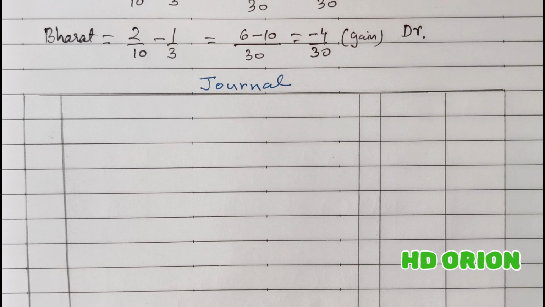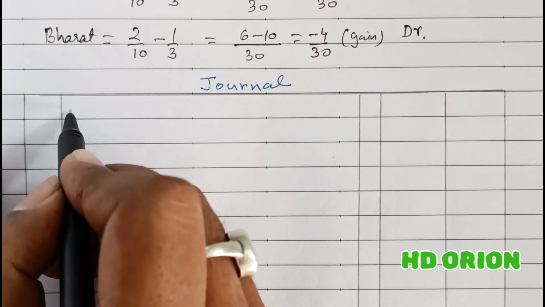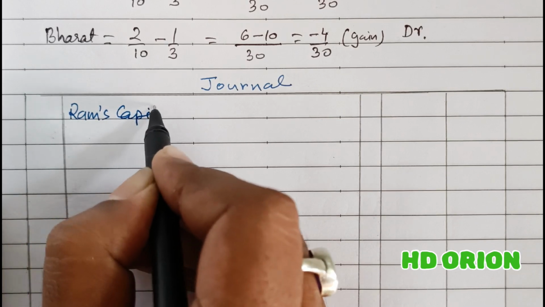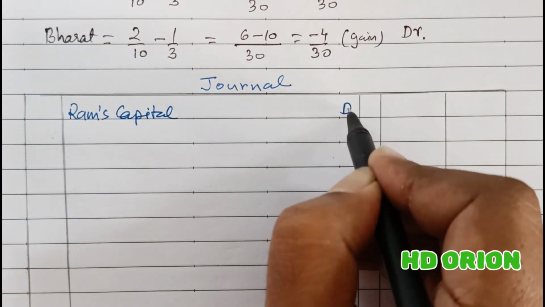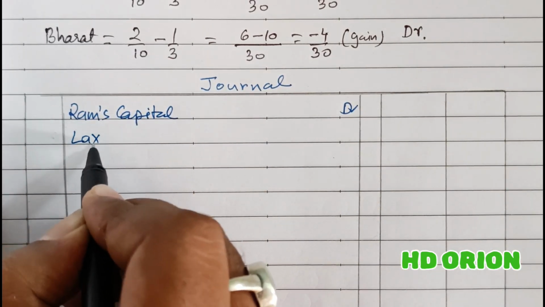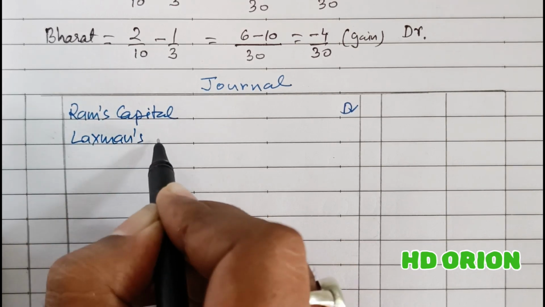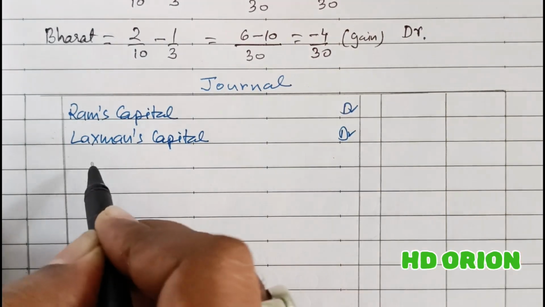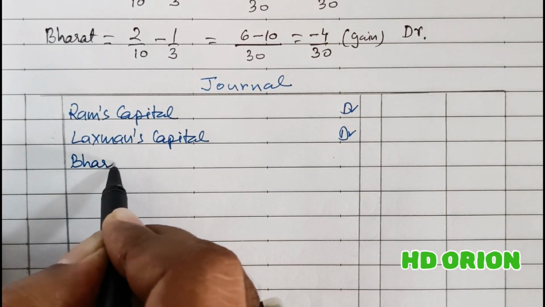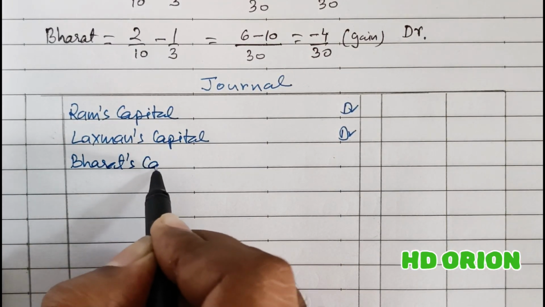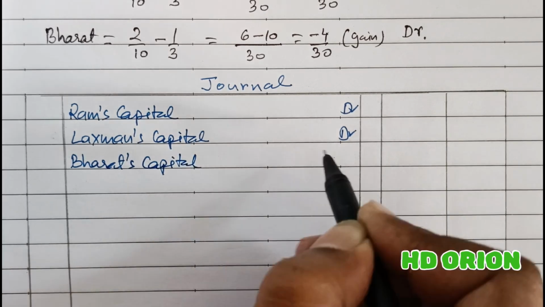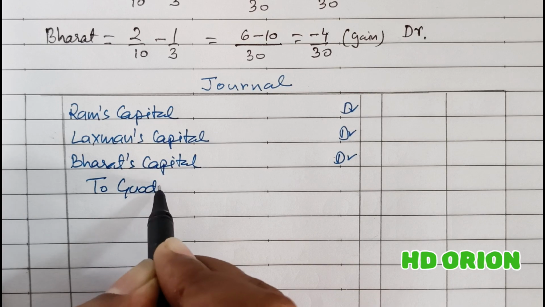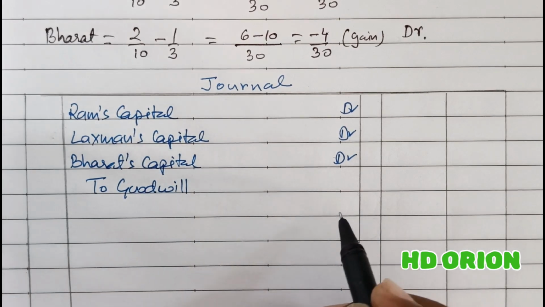We will debit partners' capital accounts: Ram's capital account, Lakshman, Bharat, to goodwill. So goodwill is now written off.